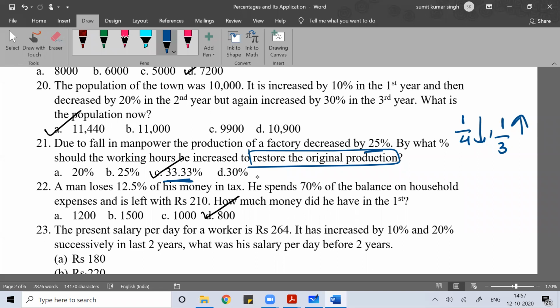Here production decreased by 1 by 4, then you need to increase your working hour by 1 by 3 to restore the original production. I hope you understood. Or a 25% decrease means 25 by 75, that is 25 by (100 minus 25), into 100%. That much you have to increase, meaning 33.33%, to restore your original production. I told you the formula.